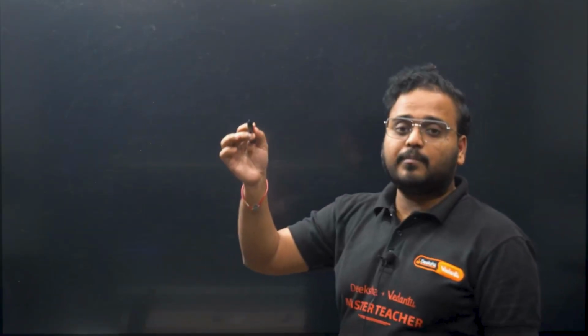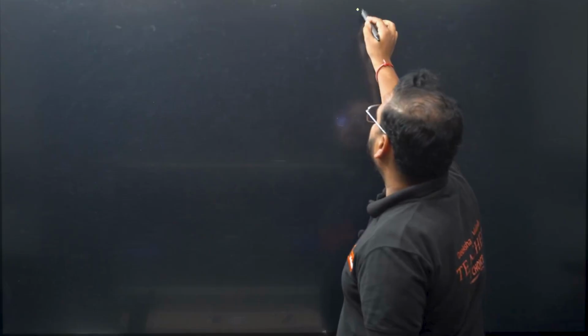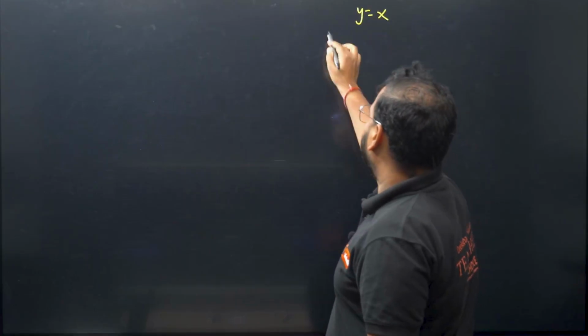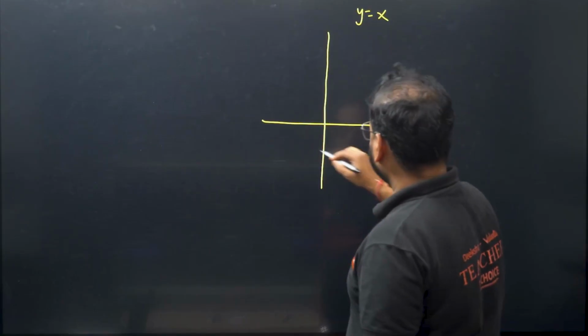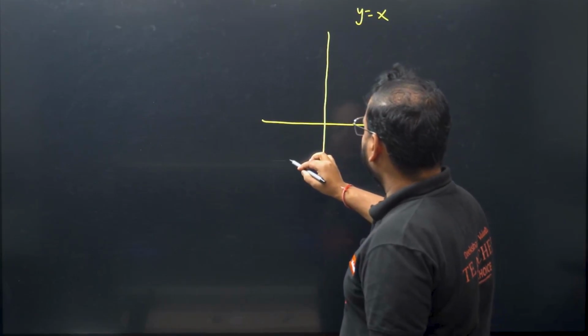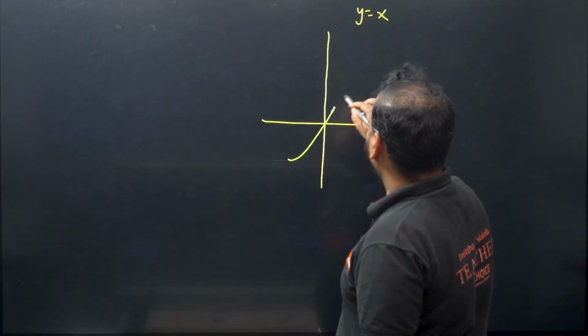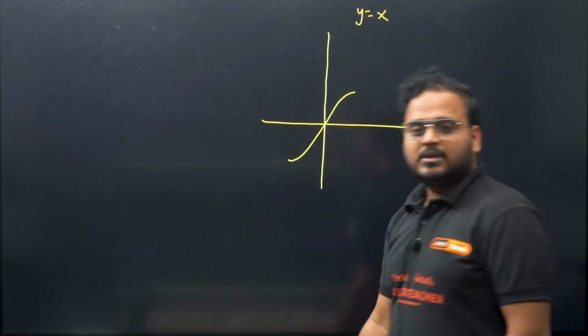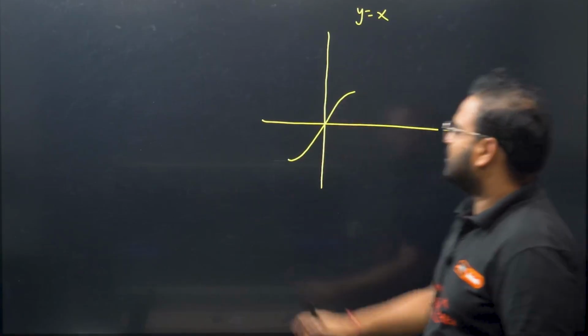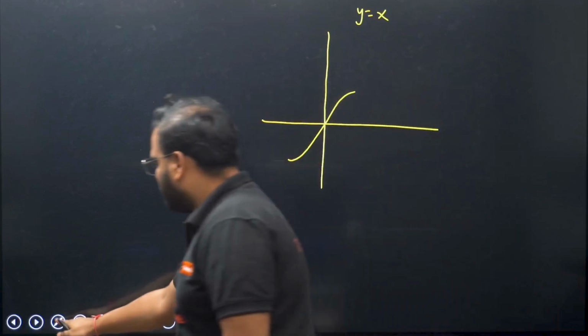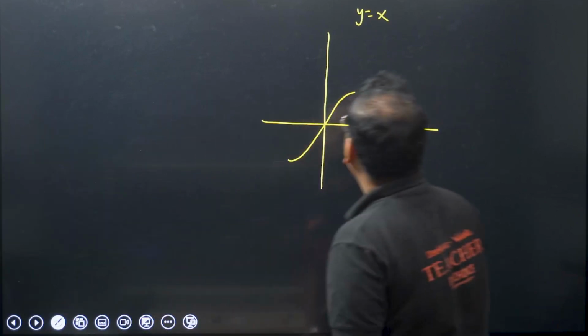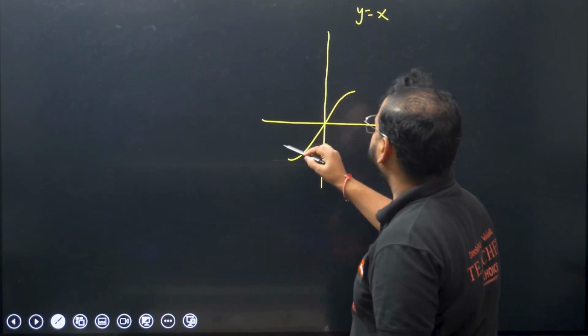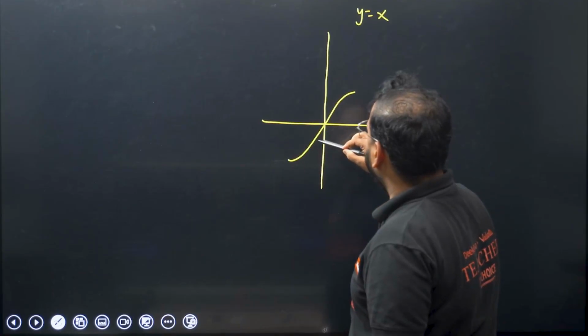So basically inverse of any function, what happens is the image of the function about the line y equal to x. So if I have to draw the curve right now, this was the curve, y equal to sin x. And if you draw this line, actually it will come like this.